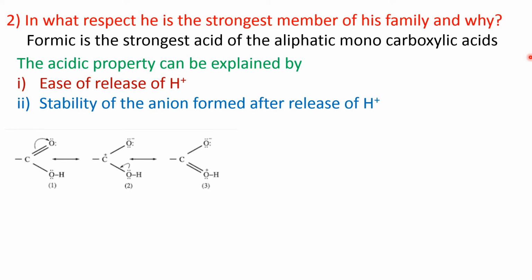Now, carboxylic acid is the resonance hybrid of this structure. Why? Because this lone pair of electrons of this OH group is in conjugation with this carbon-oxygen double bond. That's why resonance occurs. And because of this resonance, we find that positive charge is developed on this oxygen atom.